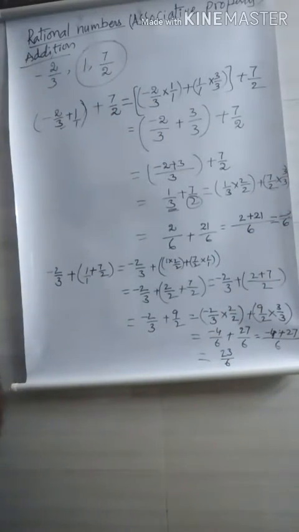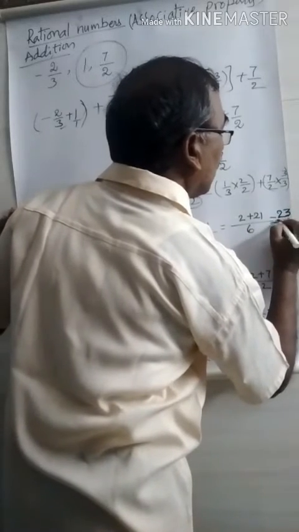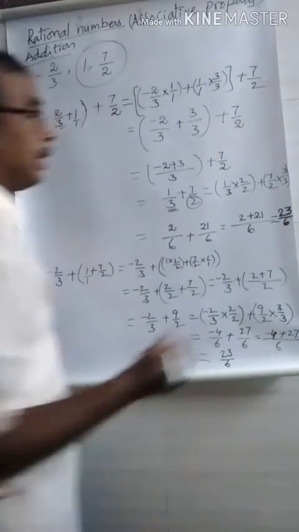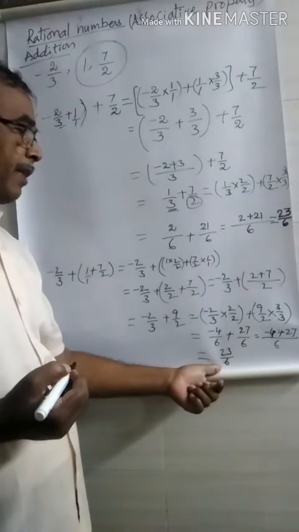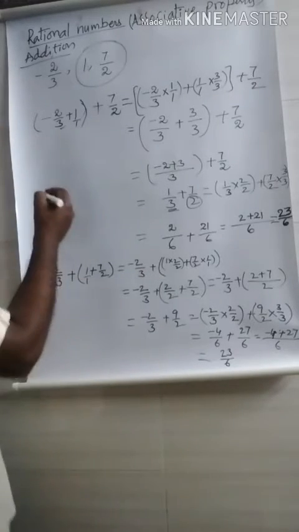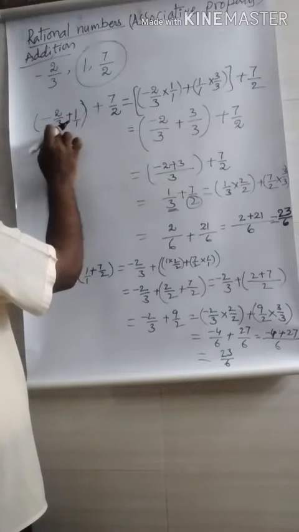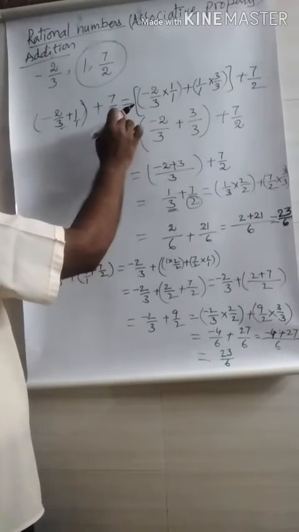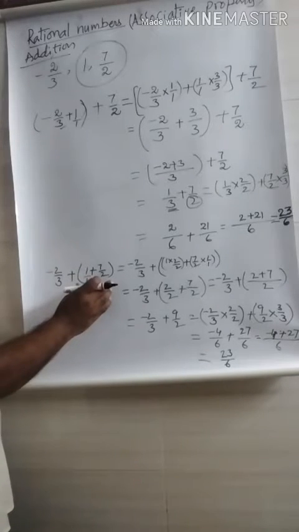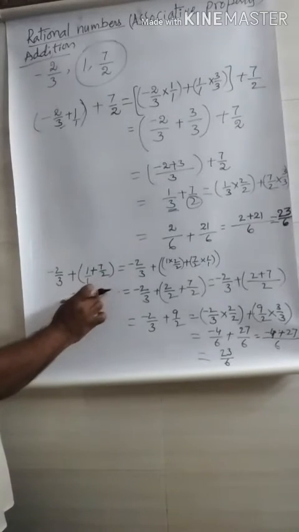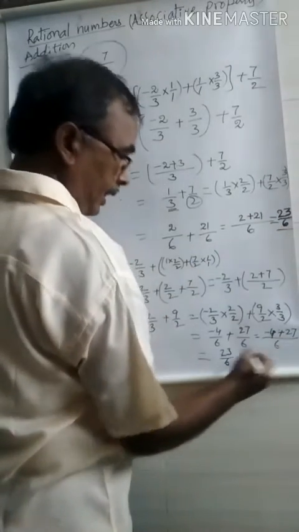That is 23 by 6. That means here in the first case what do we get? 23 by 6. Here also we get 23 by 6. That means, you observe how we can perform the addition. Here we take the first number and second number, after that we add the third one. But here we write the first one as usual, and first we sum up the second number and third number. You may get the same answer in the first case and the second case.